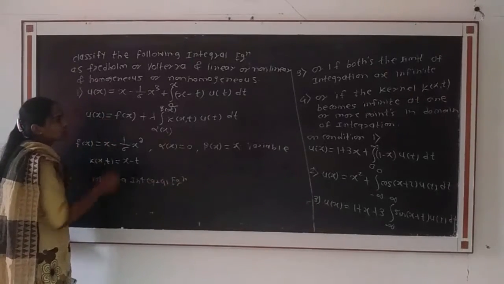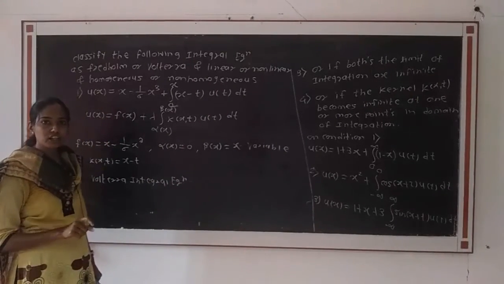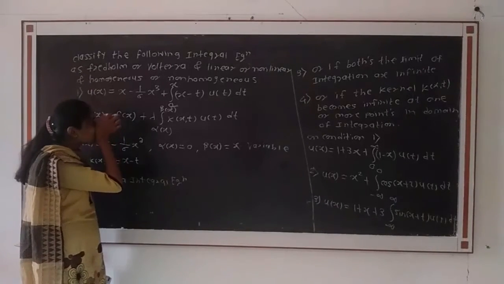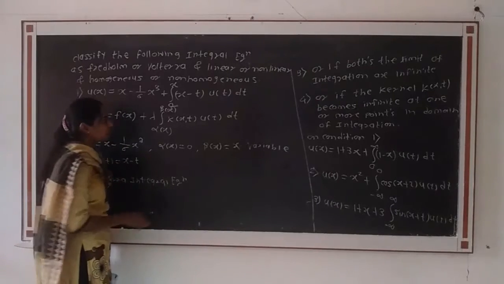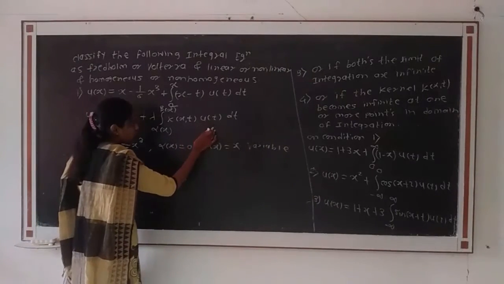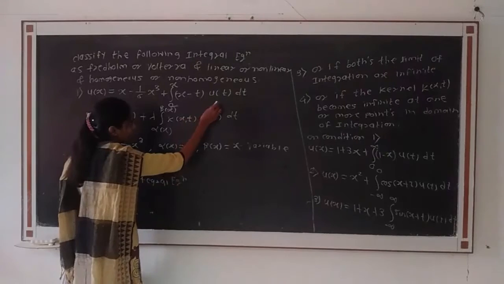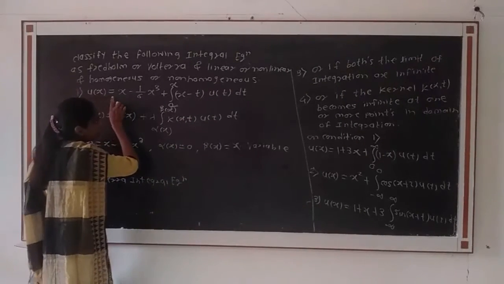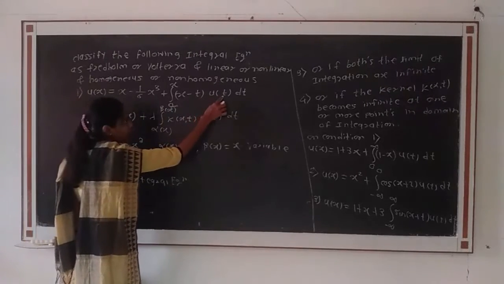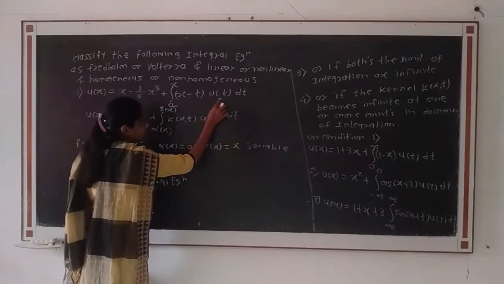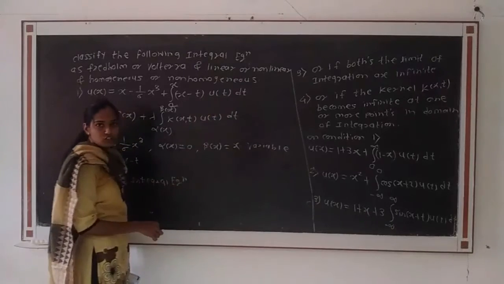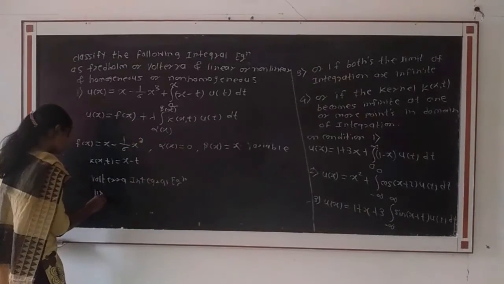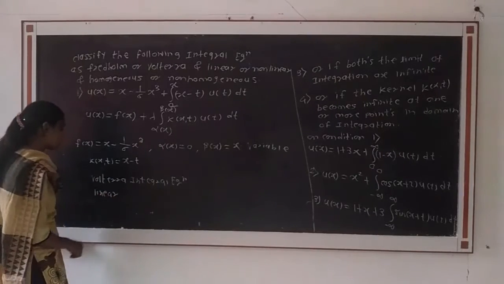Then next we check whether the given integral equation is linear or non-linear. For that we have to check the power of the unknown function. Here, the unknown function in the given integral equation is u of x, which occurs linearly outside of the integral sign and also inside of the integral sign, with power 1, that is linear. Therefore, the given integral equation is a linear integral equation.